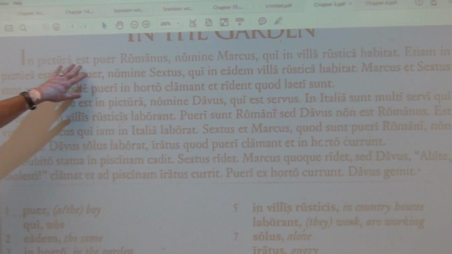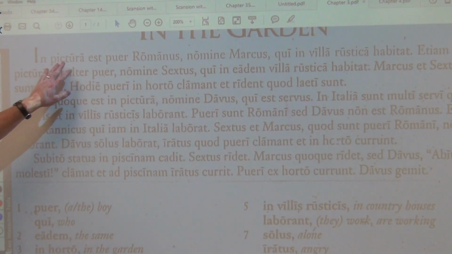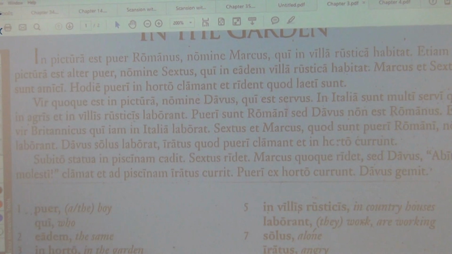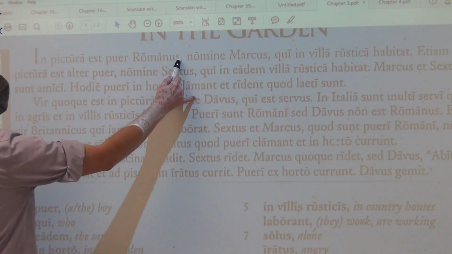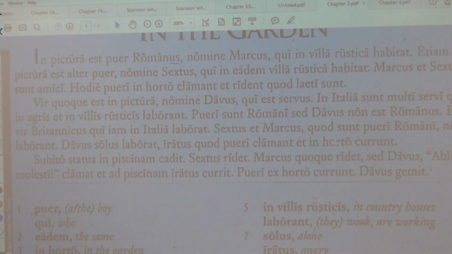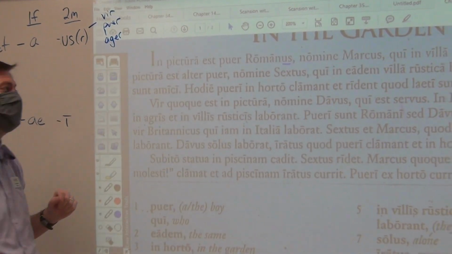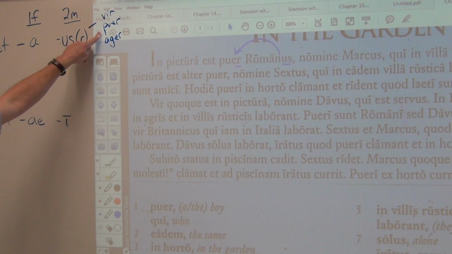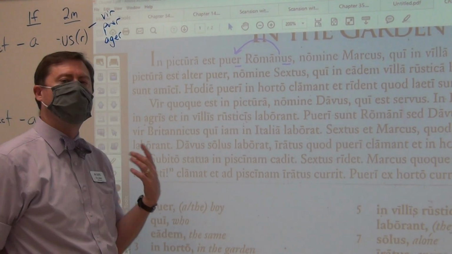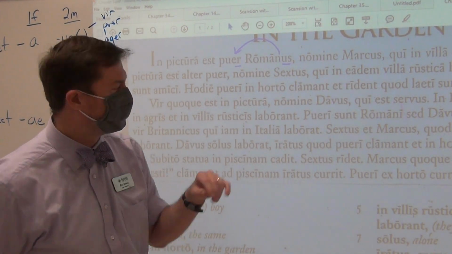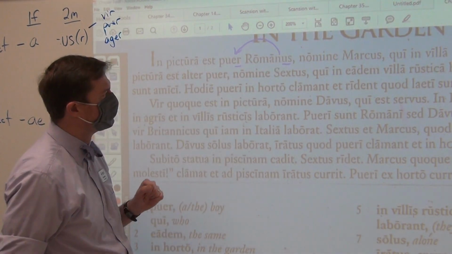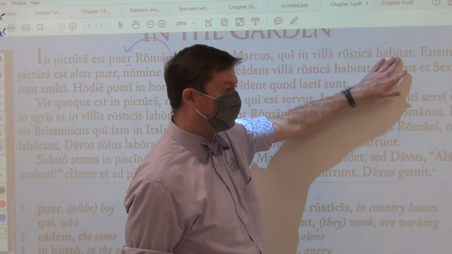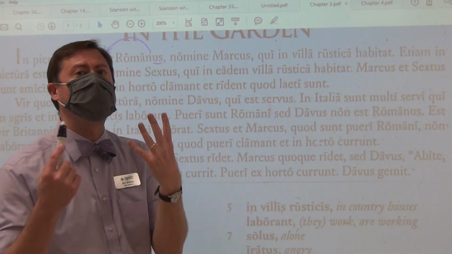So it says, in pictura est puer Romanus. In the picture, there is, remember, with the T, est, a singular Roman boy. Do you see how the adjective has that us ending? Because it's modifying a masculine thing, the puer, which does not have an ending us. Remember, it was puella Romana, eh? This is a puer Romanus, by the name Marcus, who lives, who is living, who does live.